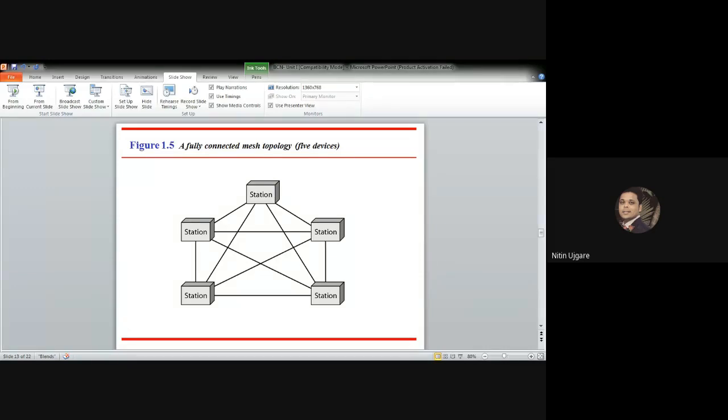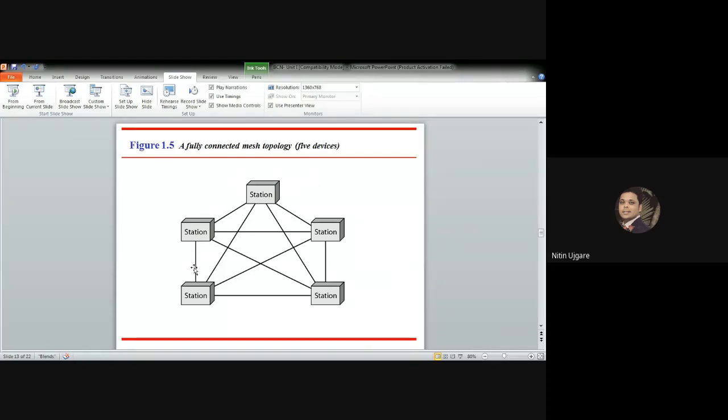Okay, so in mesh topology, every device has a dedicated point-to-point link to every other device. The term dedicated means that the link carries the traffic only between the two devices that it connects. Now, how do we calculate the number of physical links that we require to connect some n number of nodes? To calculate the links, we first consider that each node must be connected to every other node.